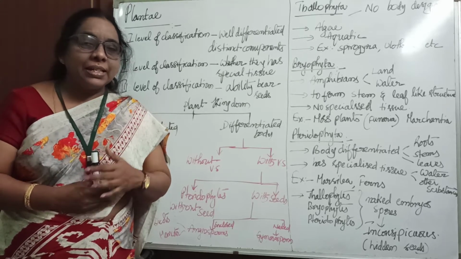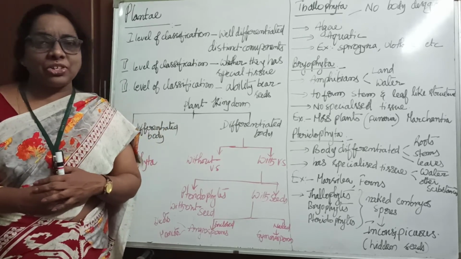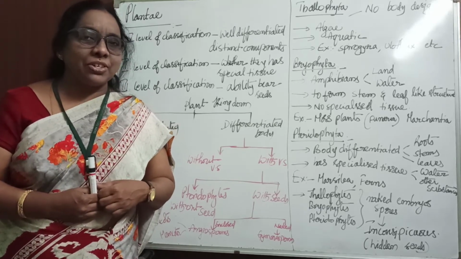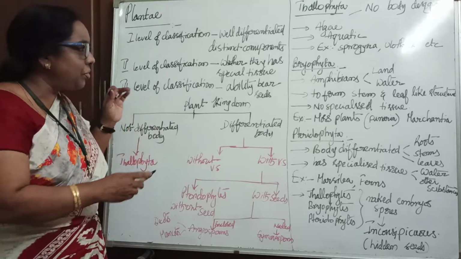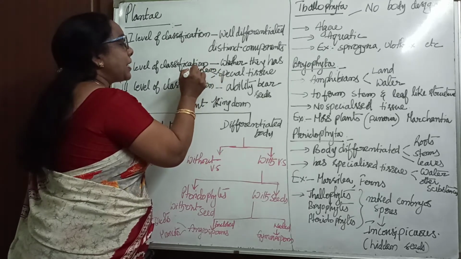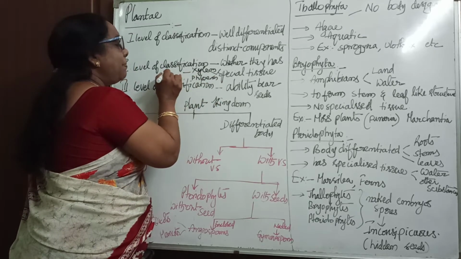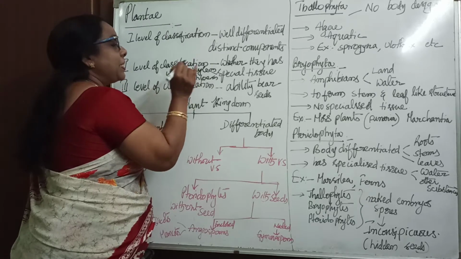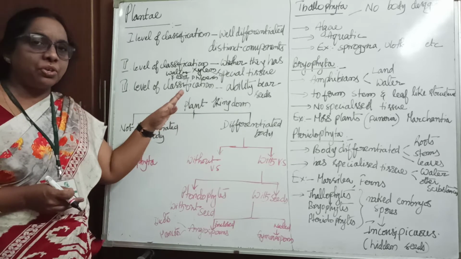Is it clear, children? The classification of plants is observed at three levels. The first level is well differentiated, distinct body structure. The second level is whether they possess specialized tissue or not. Here the specialized tissue is for conduction of water, which is xylem, and conduction of food material, which is phloem. Xylem is for water and phloem is for food. This comes under the specialized tissue; they observed whether the plants possess it or not.